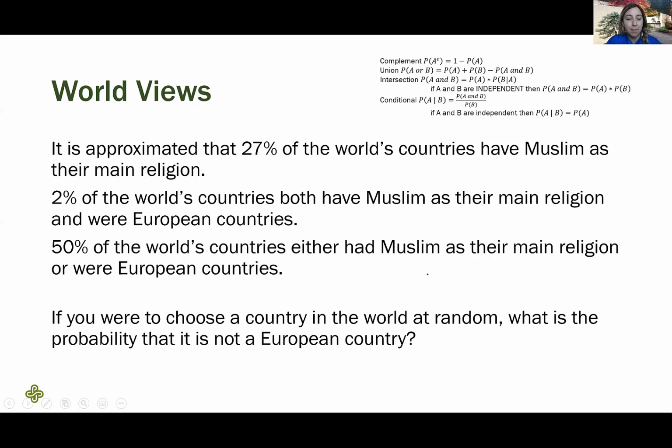Not is the complement rule. Let's give some letters to abbreviate this, because I don't want to write out the whole word Muslim many times, and I don't want to write out the whole word European many times. So let's come up with an abbreviation. Let M represent a Muslim country. And then let's let E represent a European country.